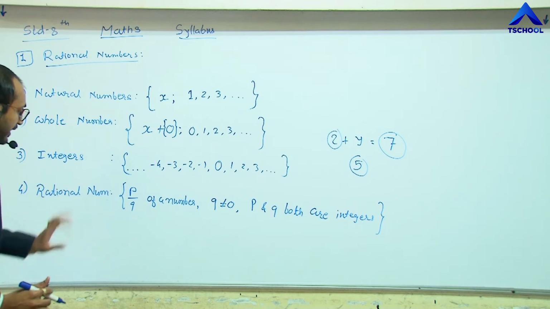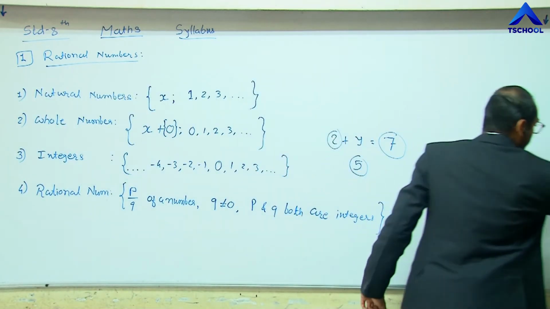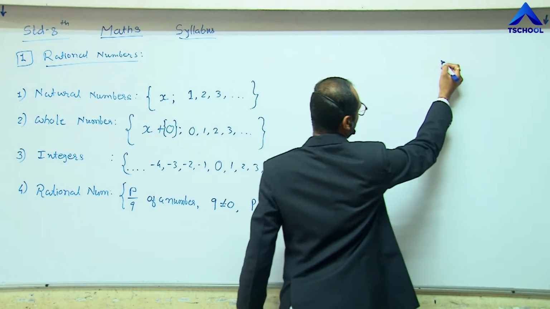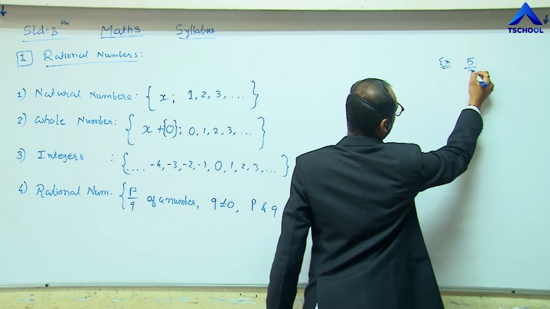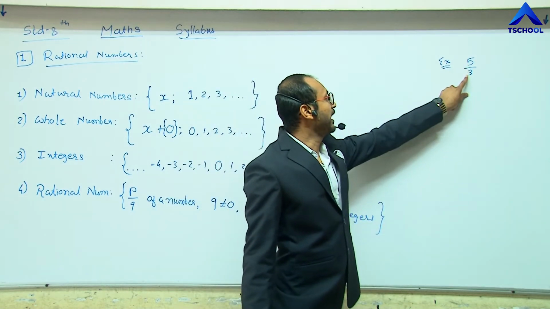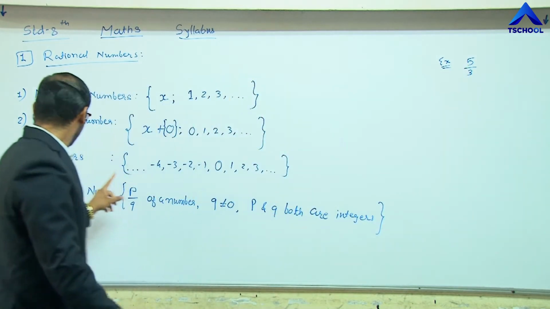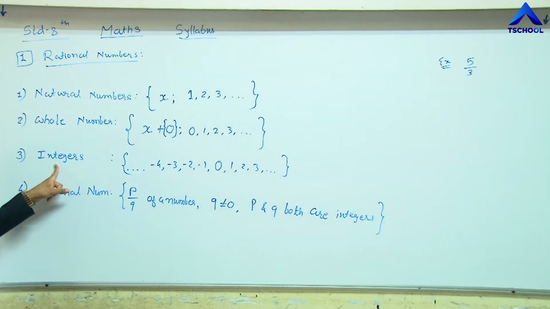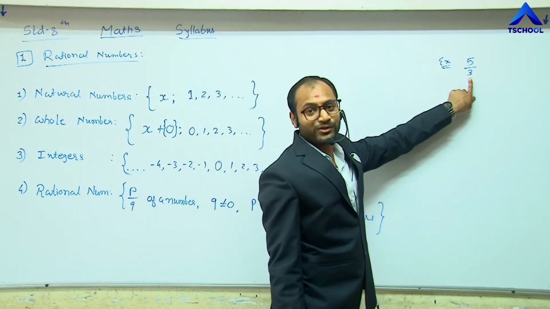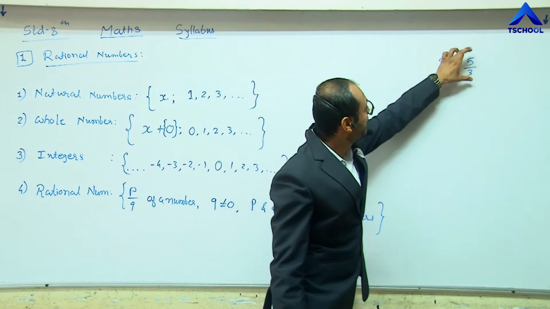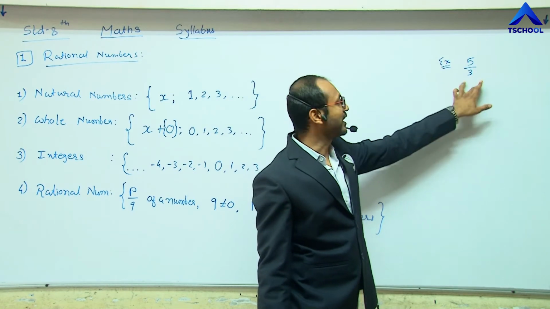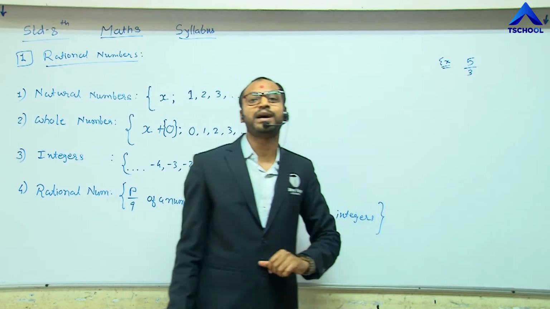So if we take an example like 5 by 3, 5 and 3 both are available in the integer system, and the denominator 3 is not 0. So this ratio 5 by 3 is called a rational number.